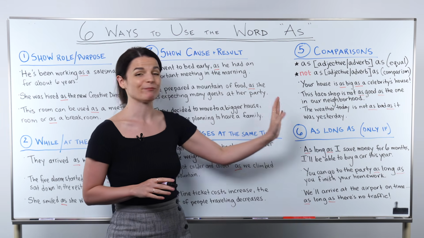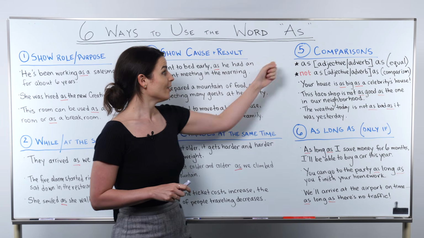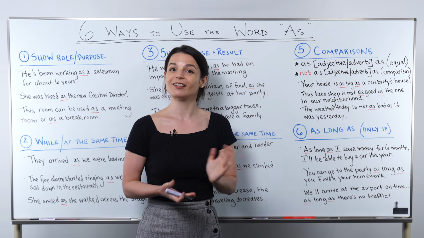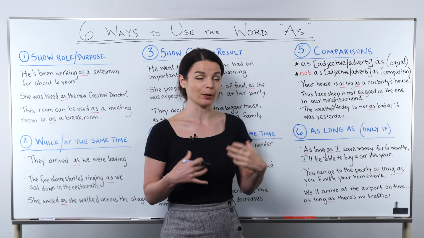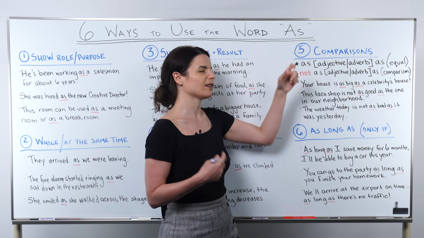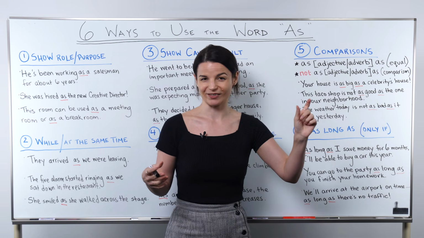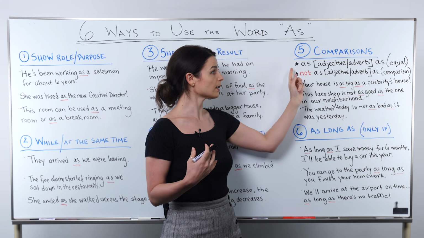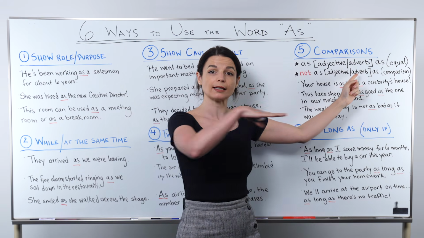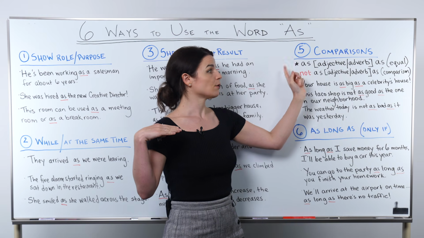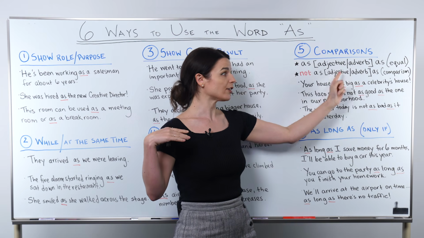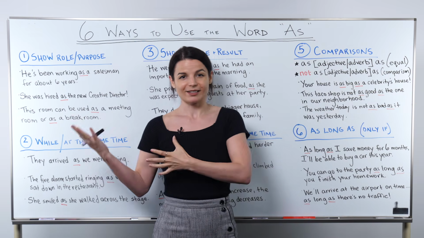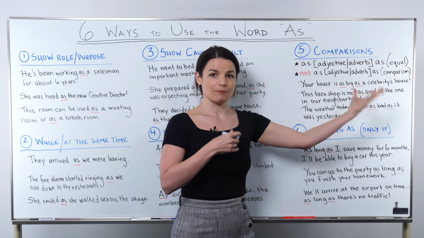The last 2 points are some basic grammar review points. So number 5, we use as for comparison. This is a very basic English grammar point, but let's review it very quickly because sometimes people, I think, forget parts of these sentences. So we use as in a couple of different patterns. We use as to express that 2 things are equal with this pattern. So noun A is as adjective or sometimes adverb as noun B, right? So this thing is as something as noun B.